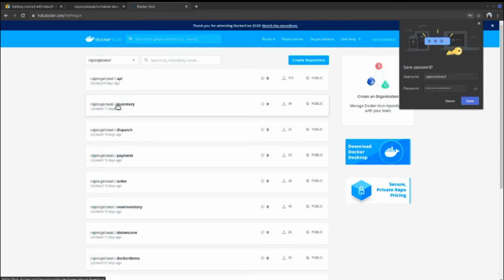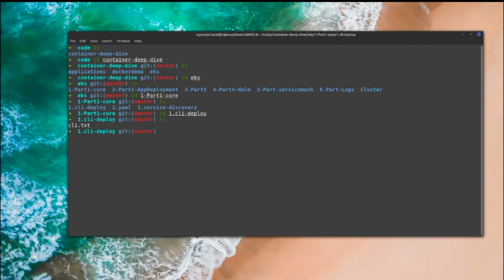But for the sake of this demo, as I mentioned, I have created four microservices: order, payment, dispatch, and inventory. For the commands I shall be walking you through in the demo, I shall be using either one of these microservices or all of them, depending on the requirement, right? So in this case, I'm going to use